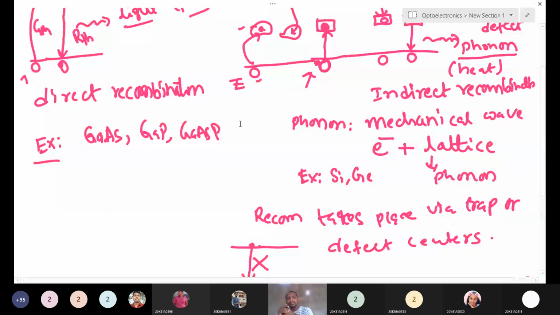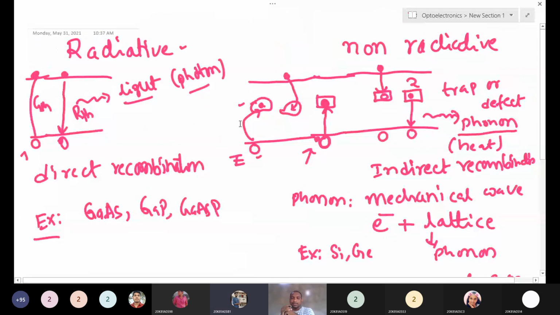Thermal energy, yes. What is happening actually? We give some thermal energy, a hole is created in the valence band and a free electron in the conduction band. After their lifetime, they come to the ground state and recombine with holes. In this recombination, a photon is emitted.